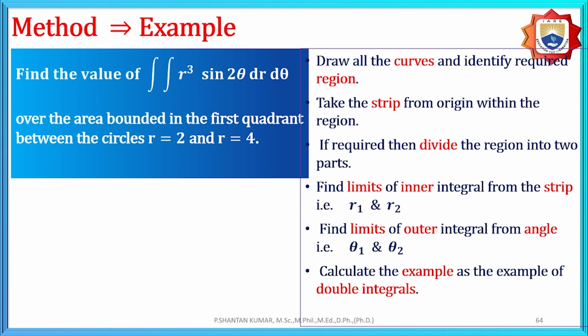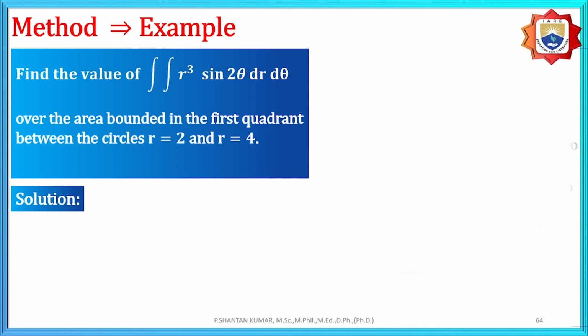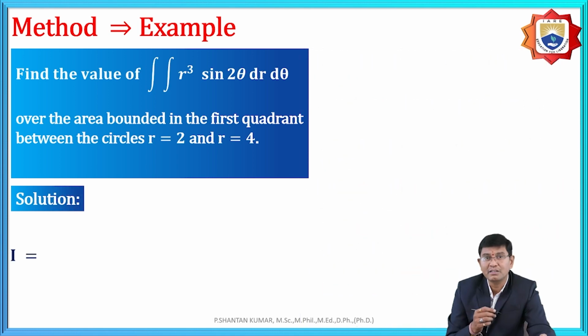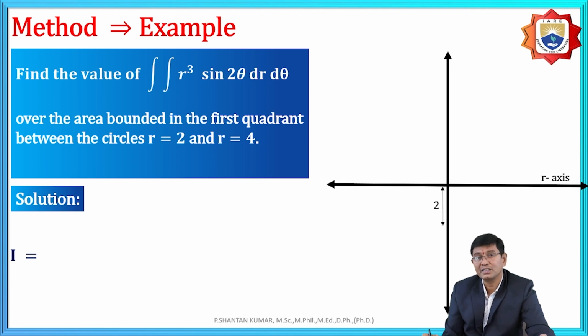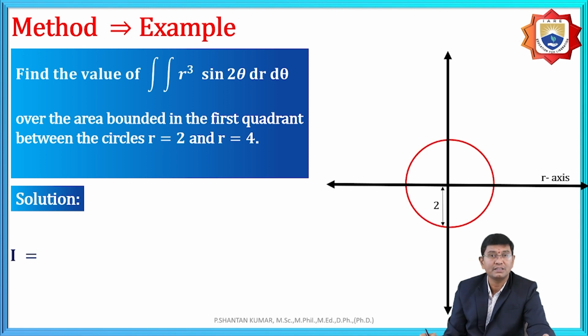And based upon this, for example, we need to understand this problem, r = 2 and r = 4. As we know, the structure of r = 2 was shown in the previous diagram, it is a circle passing through the region with radius 2.